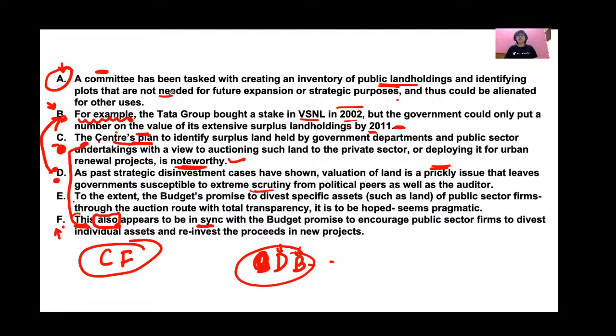If the plots are not needed for future expansion, then these plots are definitely surplus, and these plots can be used for other purposes. So CF should be followed by A, because A says how the plan can be executed.